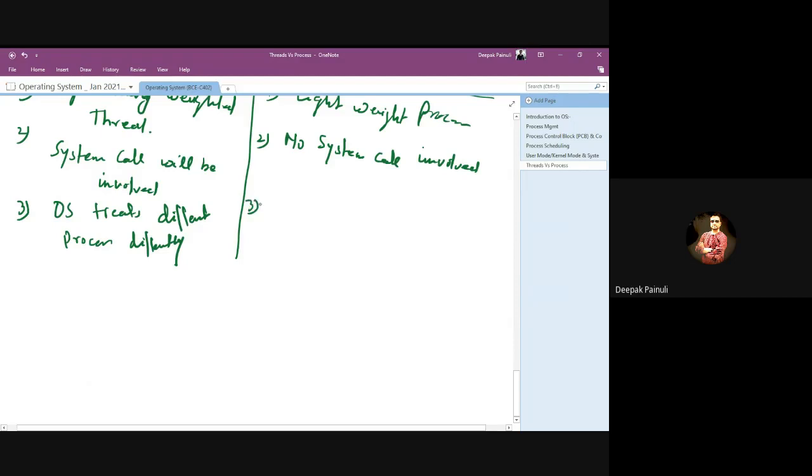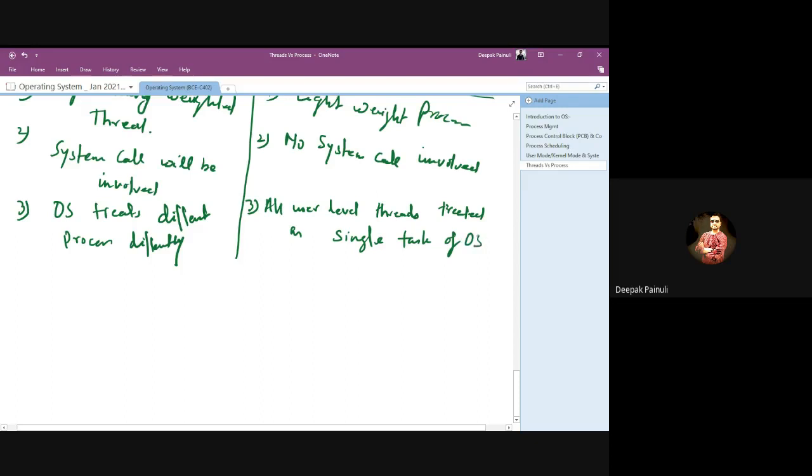In case of threads, all user level threads are treated as a single task of work.